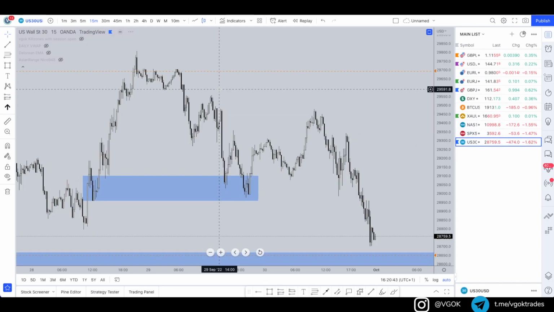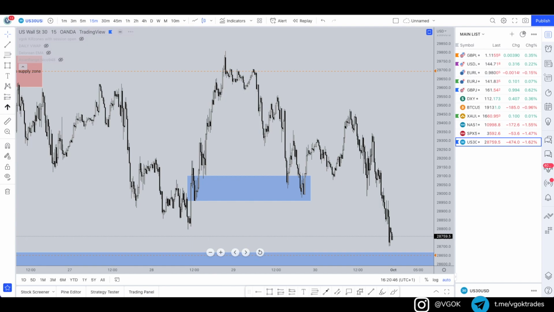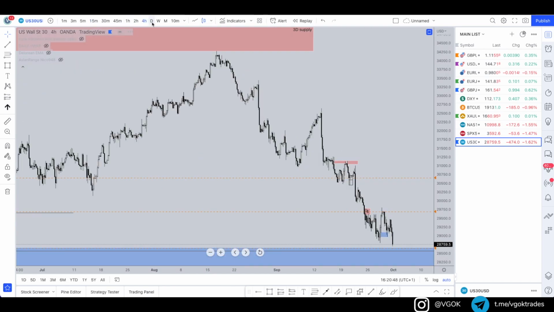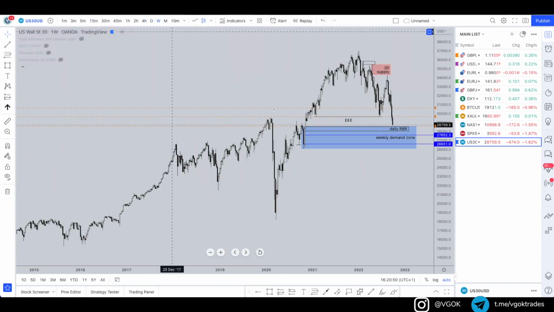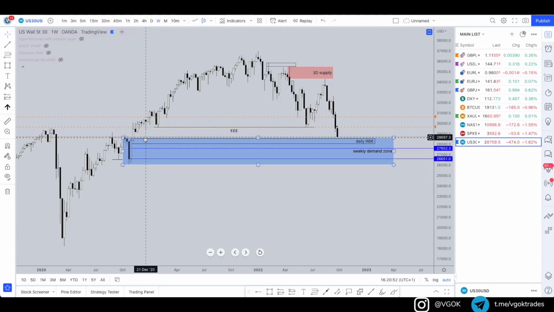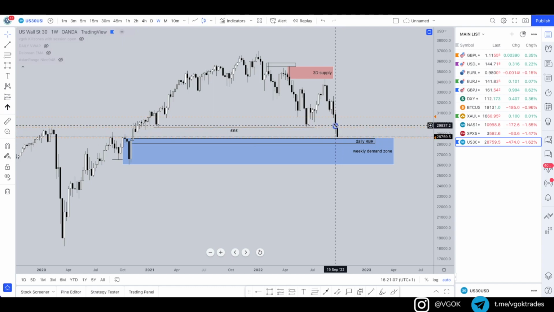And then lastly on US30, I think it's pretty much similar on all of the indices, to be honest. When we look at the daily and the weekly, the daily rally-base-rally we can see is the first zone in this black box here, in the entire weekly demand zone, which is this sell to buy region, which looks pretty good. So definitely want to be seeing what happens when we reach this bullish demand zone. We're very close to it now, approaching it very soon, so let's see whether we're going to get some reversals starting to form on indices, which will be interesting to see, hopefully.